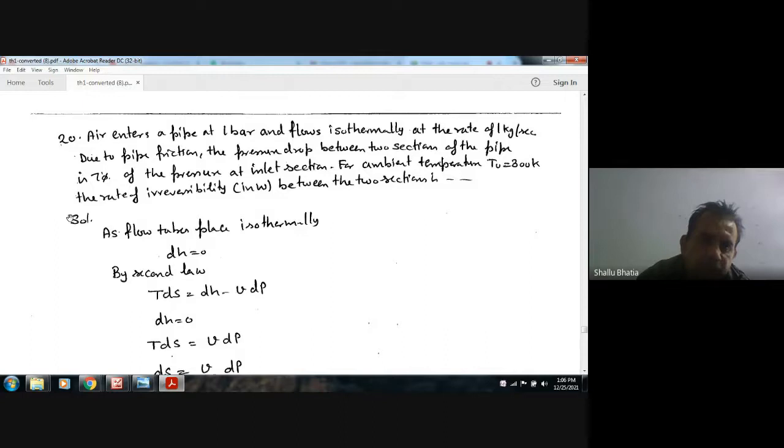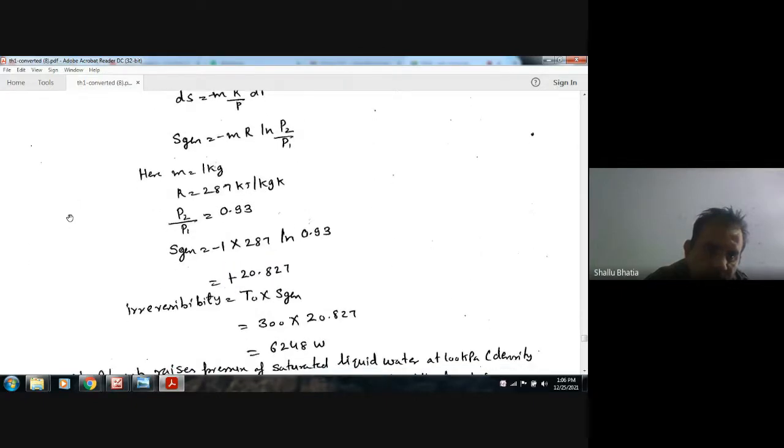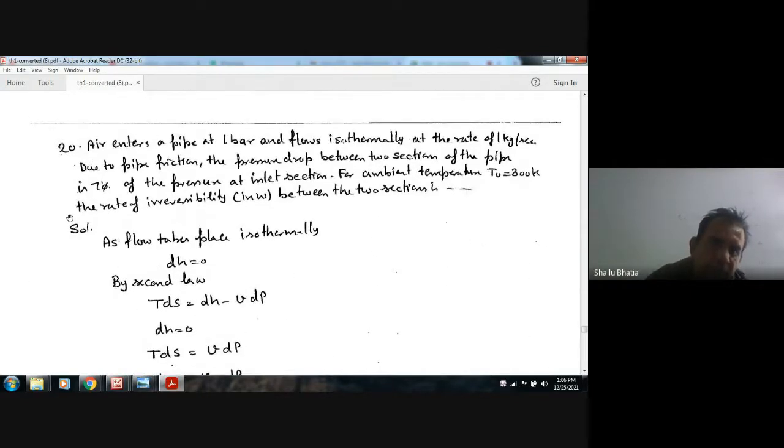Due to pipe friction, the pressure drop between the two sections of the pipe is 7%.